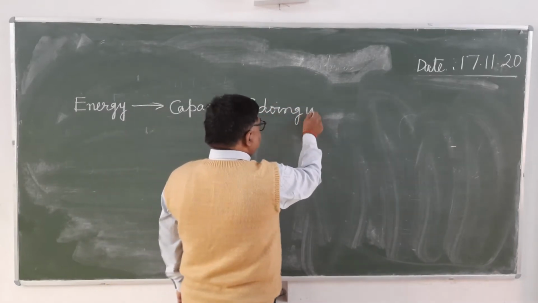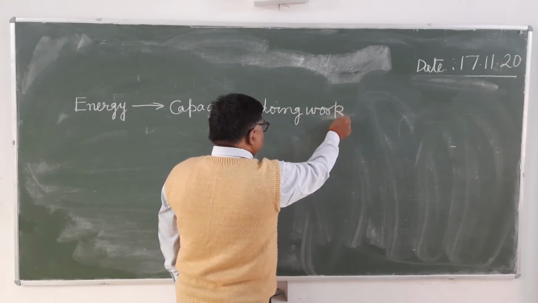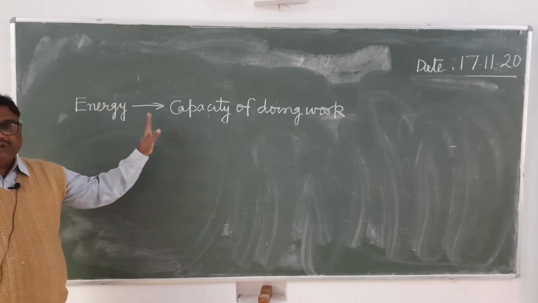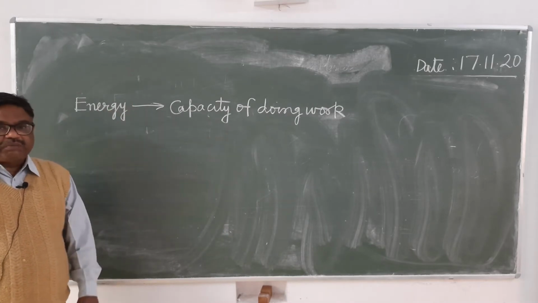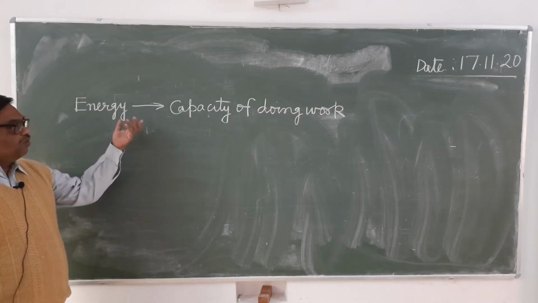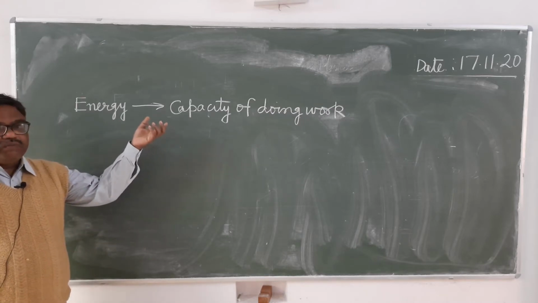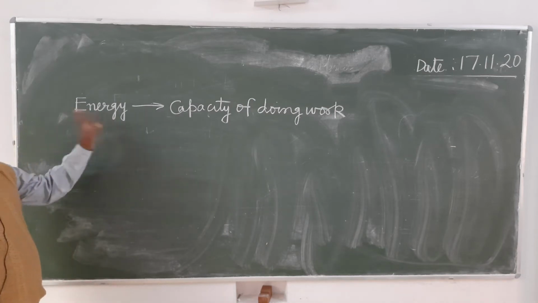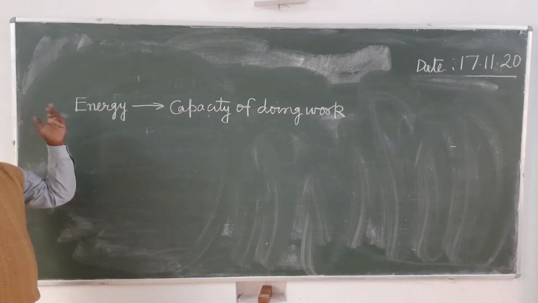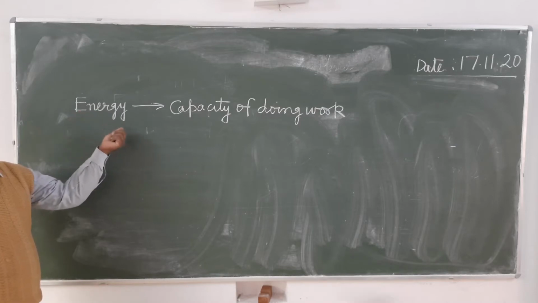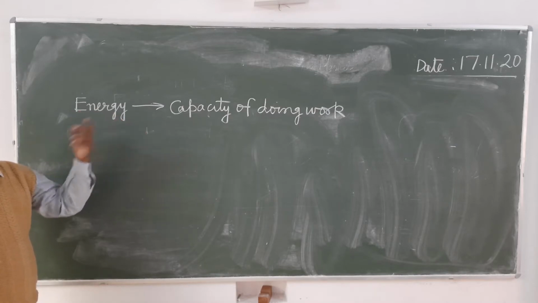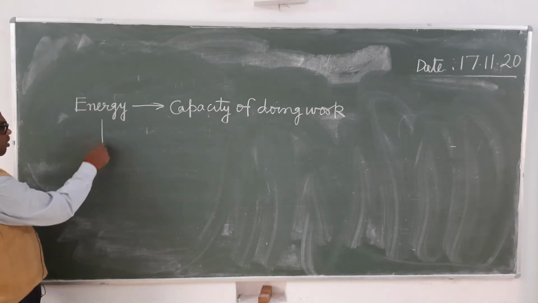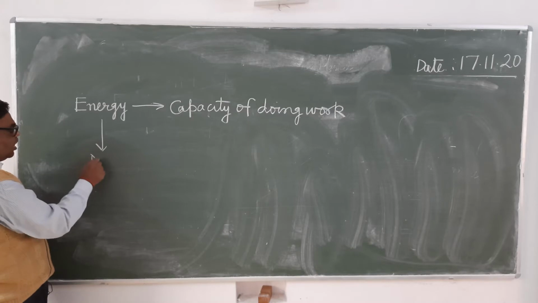As we know that a system, an appliance, a machine can perform as much work as the energy possessed by it. If you are having more energy, then you are having more capacity of doing work. So energy and work both are related. A system or a machine can perform more amount of work if more energy is supplied to that system or that machine. Now here we will mainly discuss about the mechanical energy.